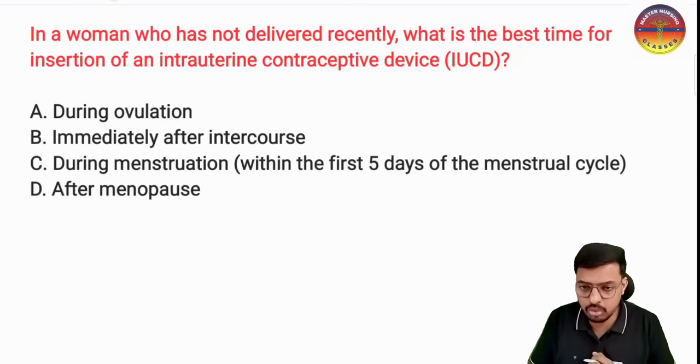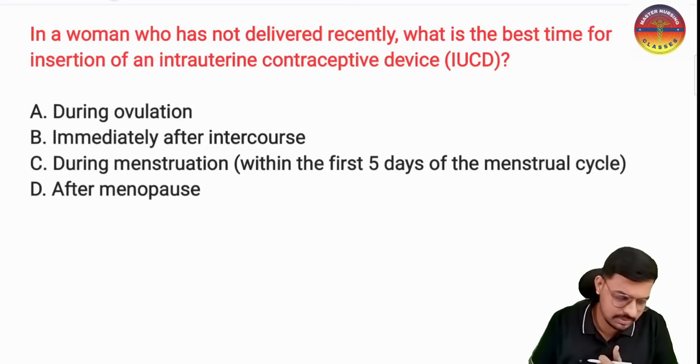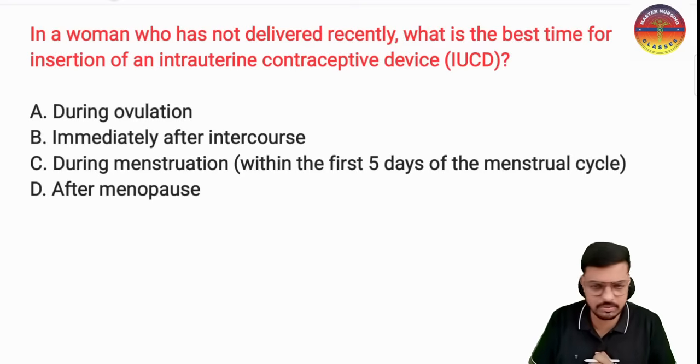In a woman who has not delivered recently, what is the best time of insertion of the copper T devices? There are two situations where we will insert the copper T devices: one immediately after the delivery, and one in a non-pregnant woman who has not delivered recently. In that woman we use the IUCD, and after delivery also we use the IUCD.